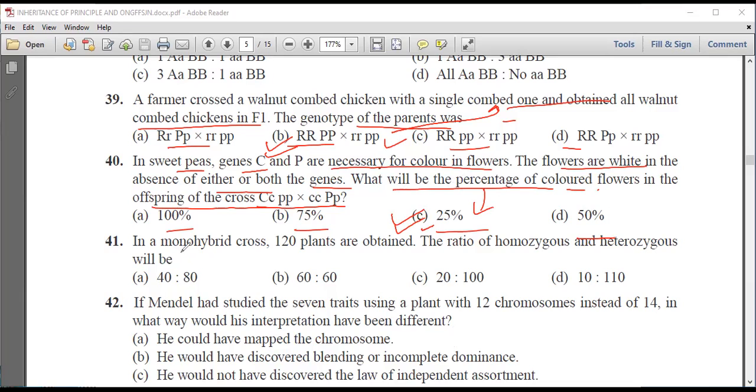Next question is, in a monohybrid cross, 120 plants are obtained. The ratio of homozygous and heterozygous will be 40:80, 60:60, 20:100, or 10:100. So the ratio will be 60:60.